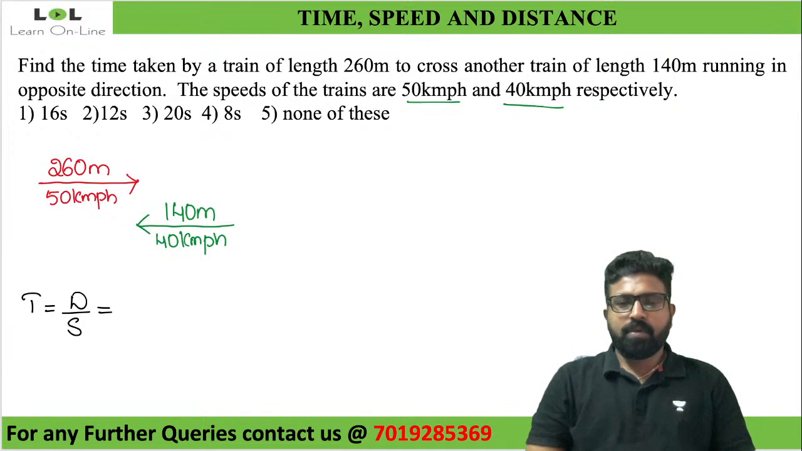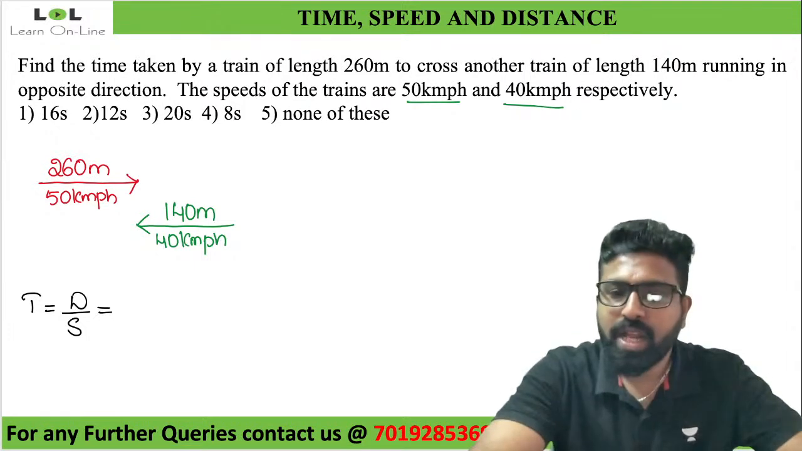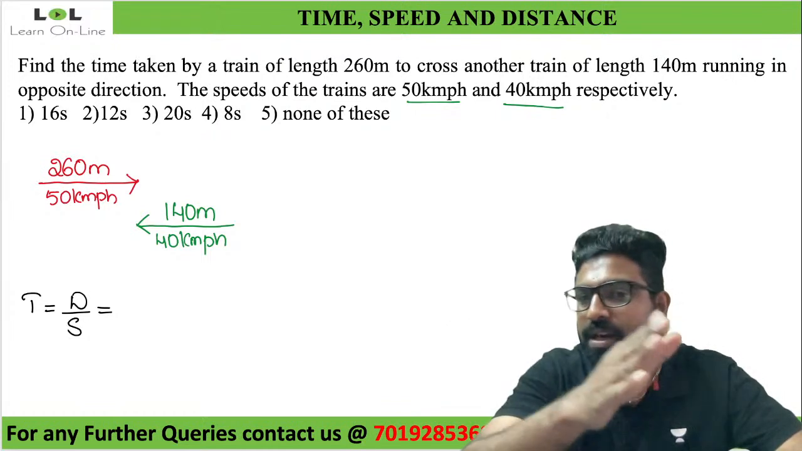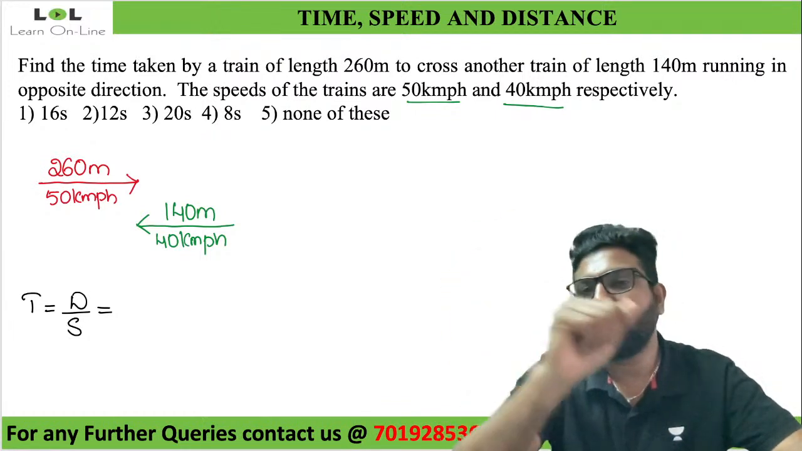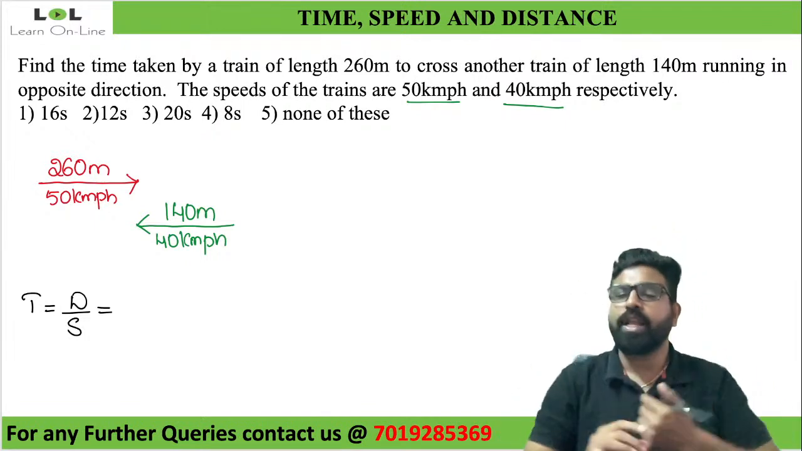400. Kranti Kumar says it is 400. Absolutely right. Why is it 400? Earlier, when we used to take the man, we used to directly take the distance traveled as the length of the train. Now, why are we not taking it as the length of the train? Instead, we are taking the length of two trains.